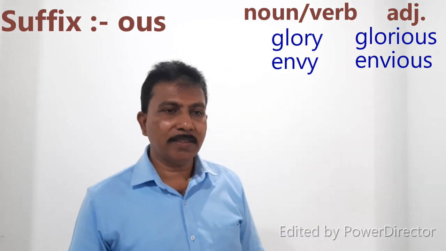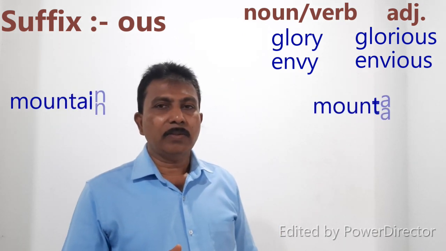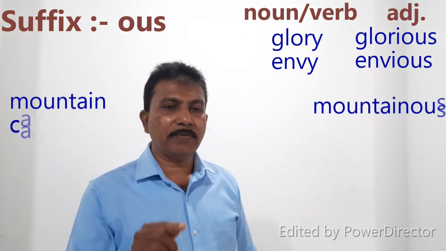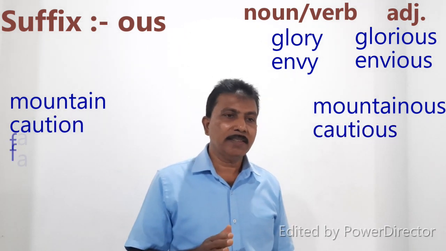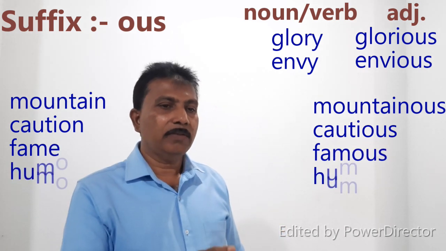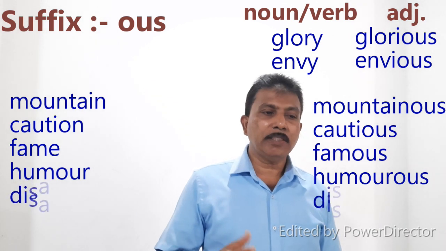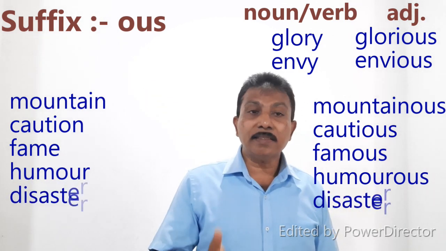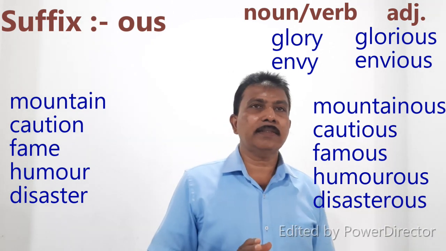Envy, envious. Then look at the word mountain. We add the suffix ous to the end of the word mountain. Mountainous. Cautious. We add ous to the end of the word. Then fame, famous, humor, humorous, disaster, disastrous. Like that, we add the suffix ous.